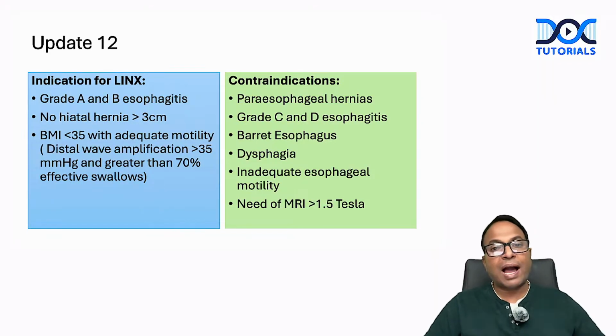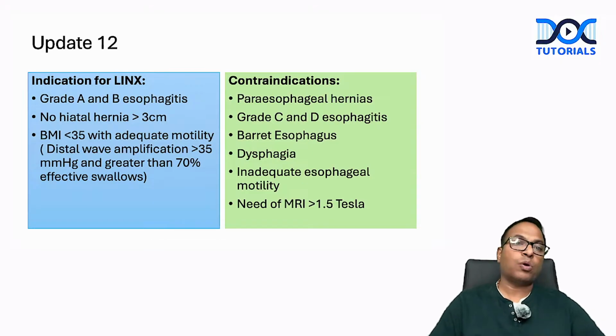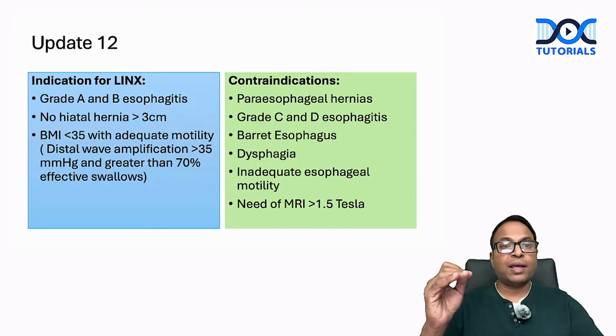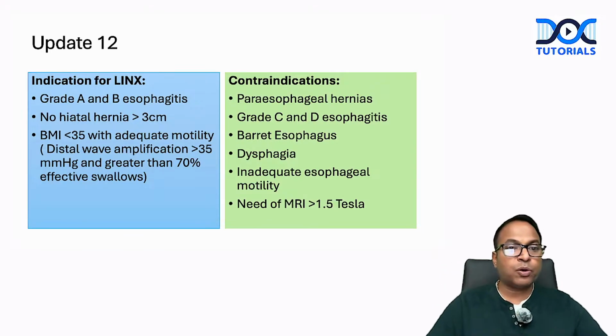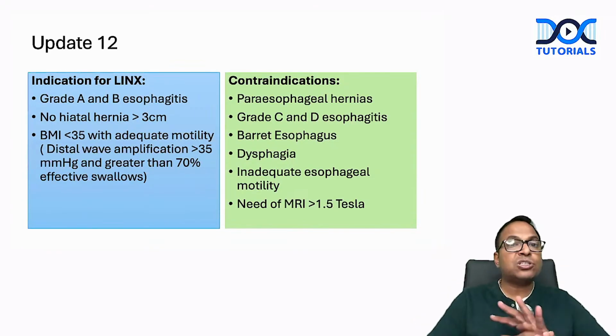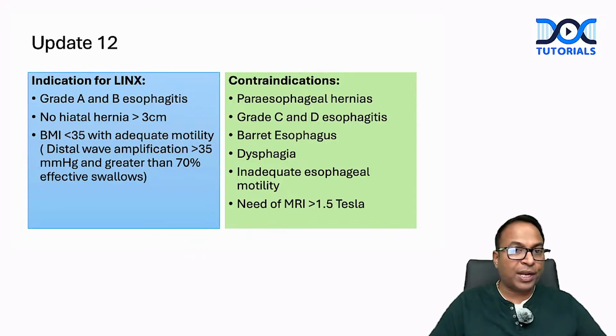Distal wave amplitude more than 35 millimeters of mercury and greater than 70% effective swallows are needed for doing this LINX. Adequate motility means what? The distal wave amplitude must be more than 35 millimeters of mercury in greater than 70% of the swallows. So in other words, there should be no ineffective motility. I hope you know the definition of ineffective motility. If more than 50% of the time the peristalsis is not completed, it is called ineffective motility. You cannot do LINX for ineffective motility.